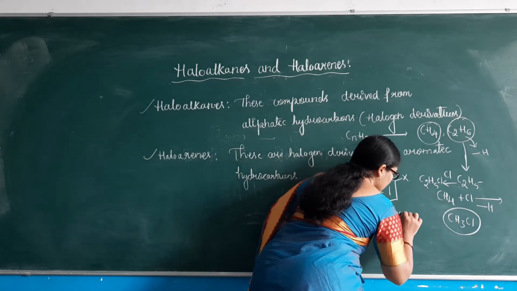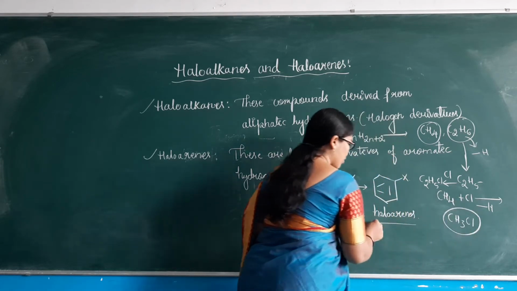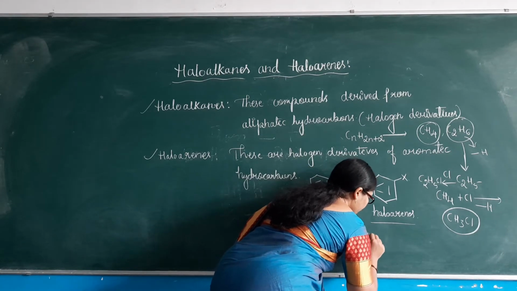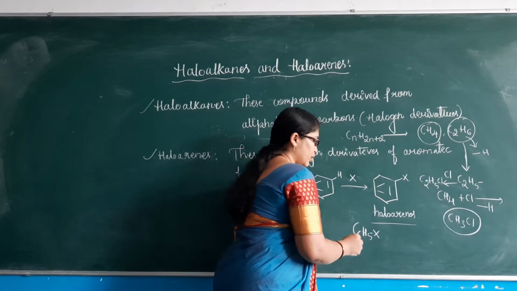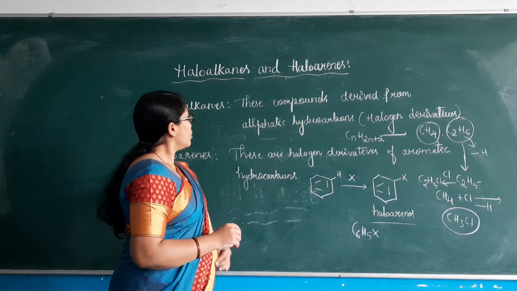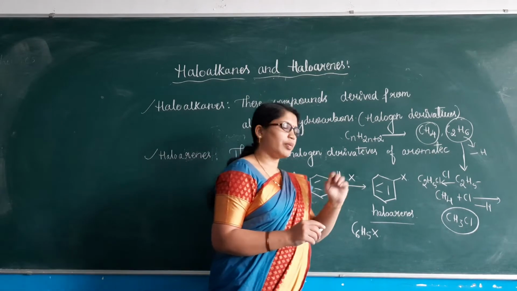Initially we discussed haloalkanes; now these are called haloarenes. On the basis of the definitions, we concluded the formulas.